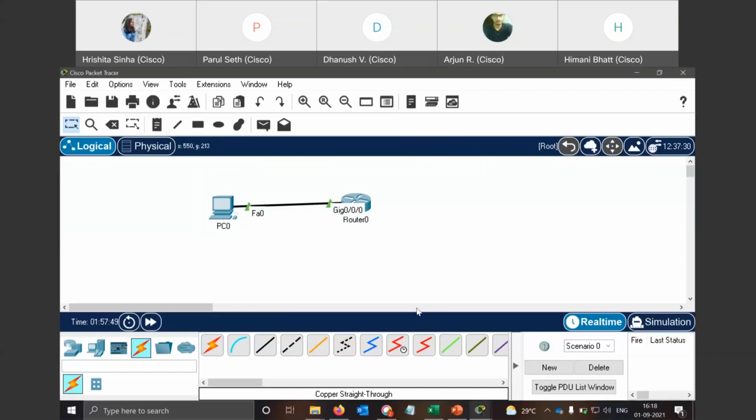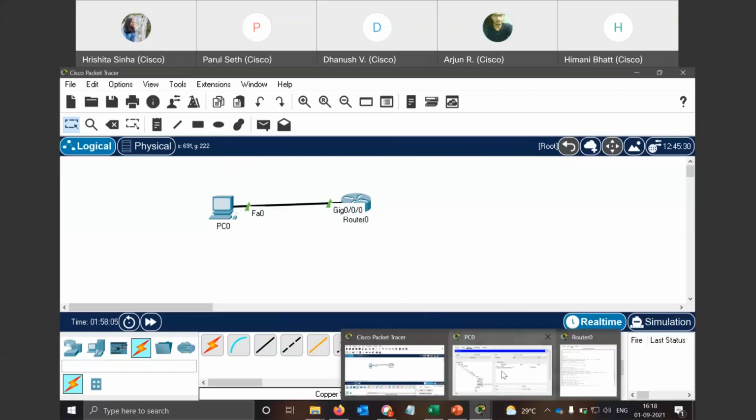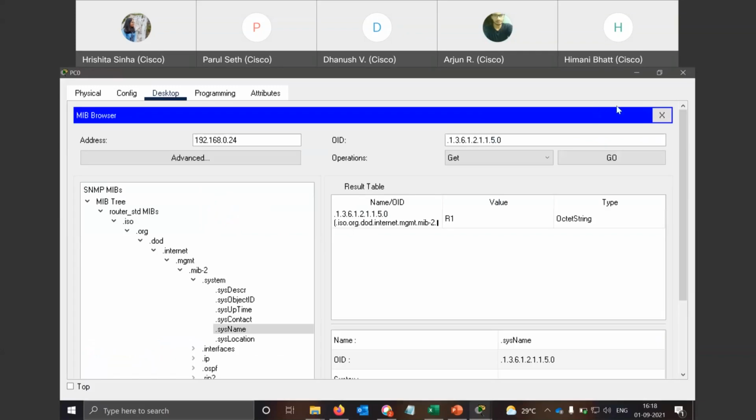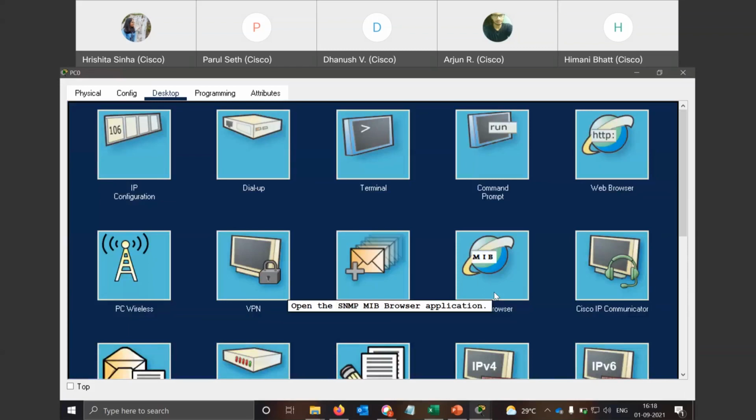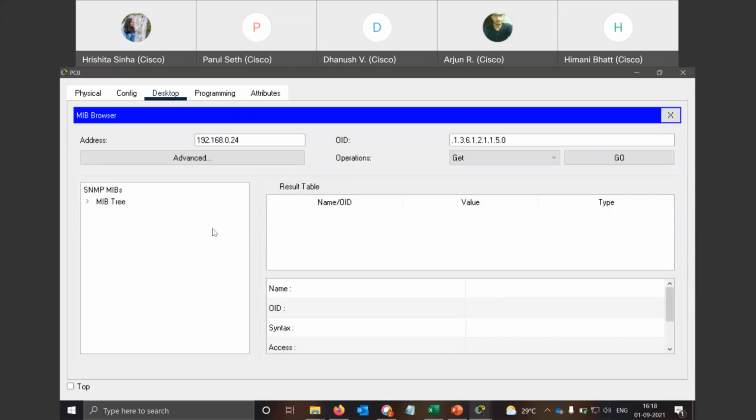Yeah. Okay. So this is the computer I will be using, and this is the router. I have not configured anything other than the no shut command and the IP address, and that's it. Now in the desktop itself, you have a MIB browser. When you click here, you have to put the IP address of the router.